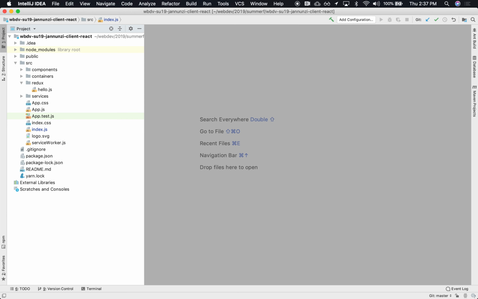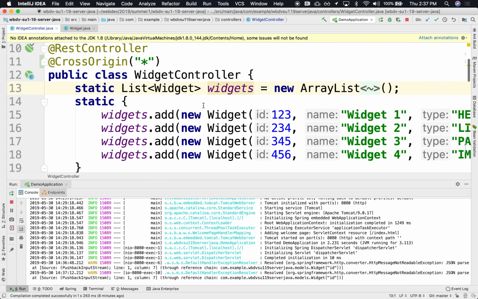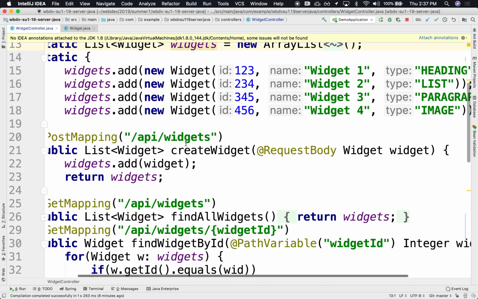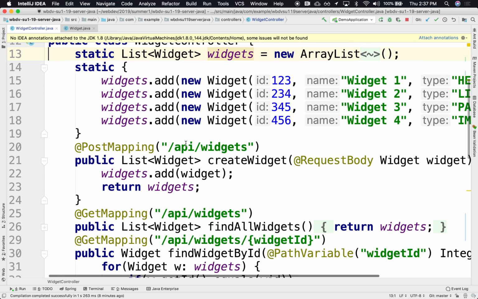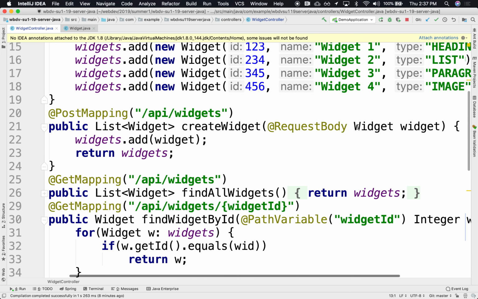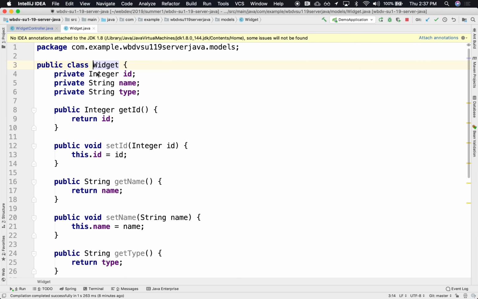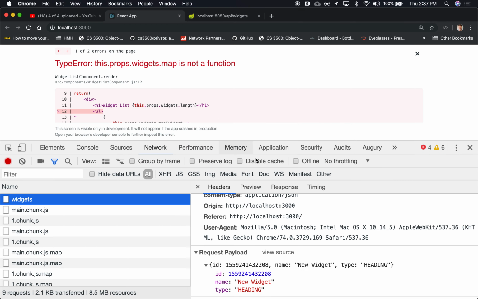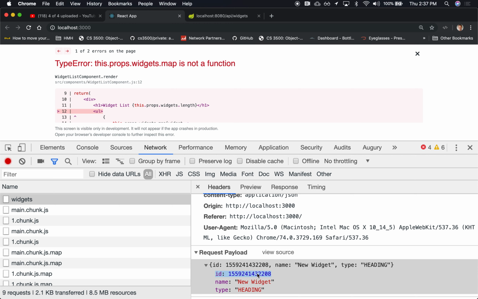There's my post on the server. Widgets, integer ID. And the client, what did it pass? Oh, you know what? This ID, maybe it's too big to fit inside of an integer.